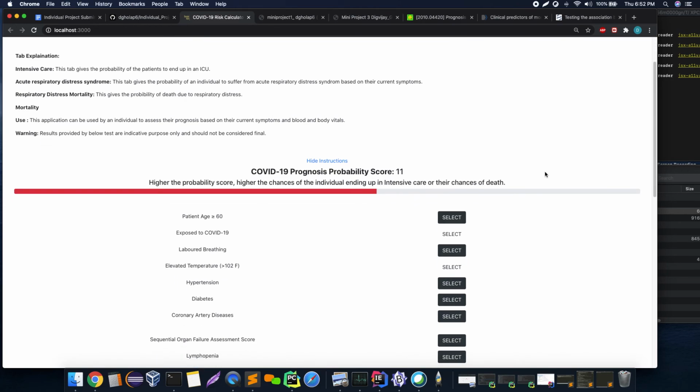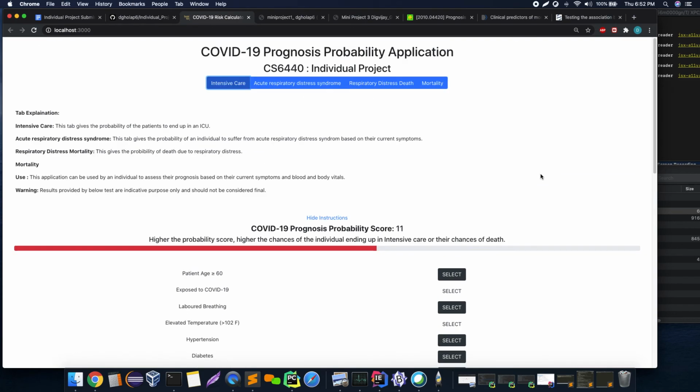And this will help hospital staff to get a prognosis or for them to manage their ICU beds and the ventilators and their staff accordingly.